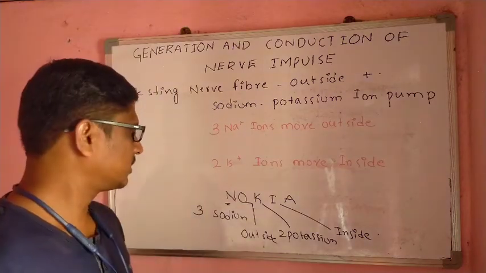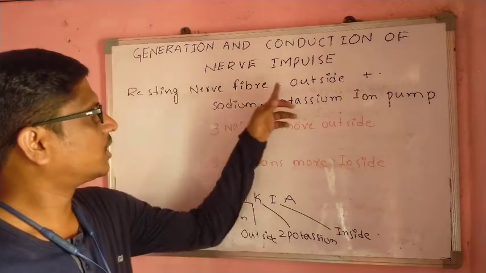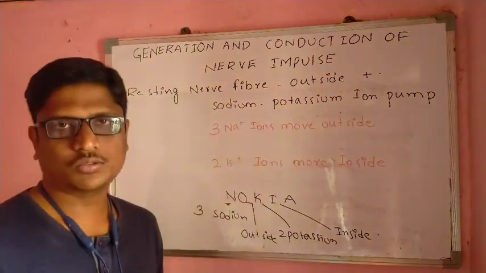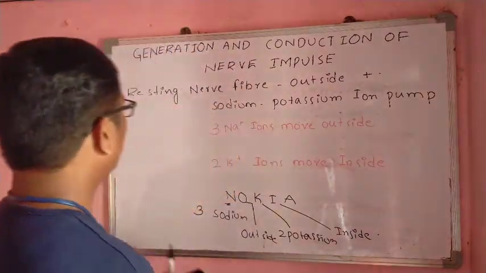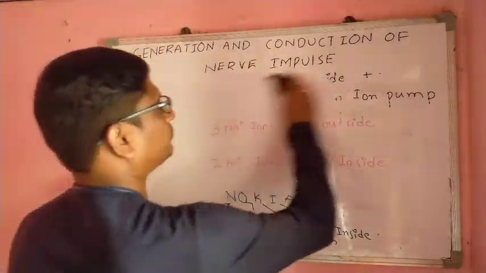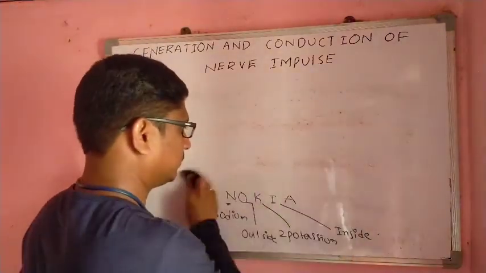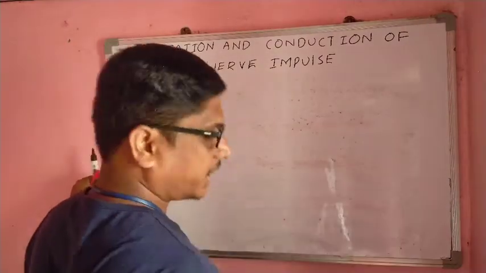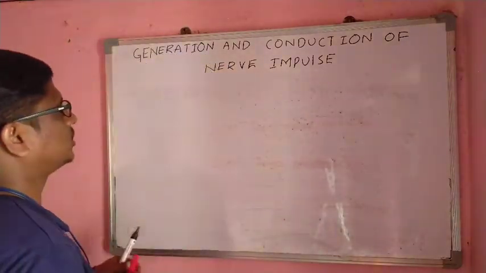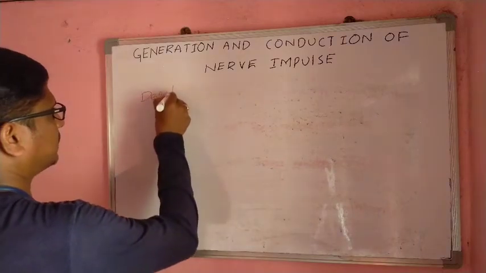Due to the sodium, the outside of the resting nerve fiber gets positive charges. This is the resting period. When it moves to the next phase, that is called the depolarization phase.